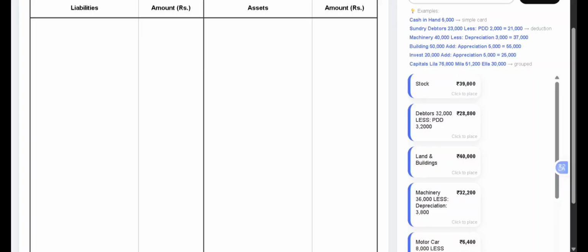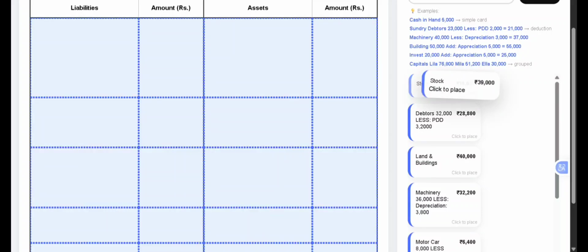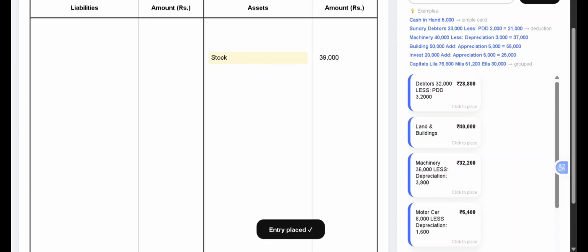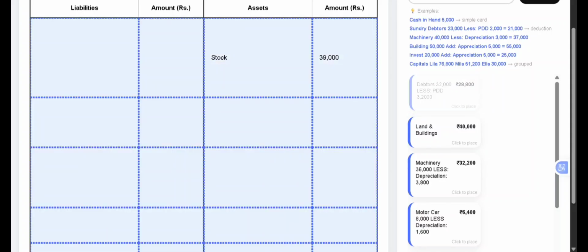So first on the asset side, we'll prepare the first entry is stock, and there is no adjustment for stock. So bring the stock to the asset side as it is. That is stock 39,000. Next we have is the debtors. For debtors, we had an adjustment, that is new PDD. So when we calculated the new PDD, the PDD has increased from 2,000 to 3,200. So we are going to bring down that adjustment here in the balance sheet.